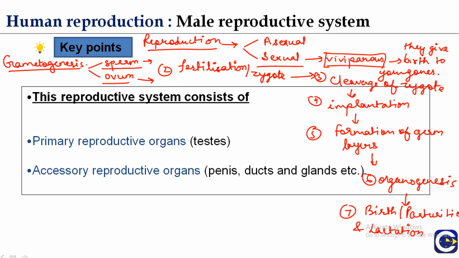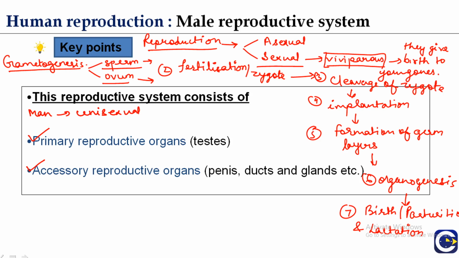The male reproductive system is comprised of primary reproductive organs and accessory reproductive organs. Man is unisexual, and we can easily differentiate a male from a female. Male visibly differs from the female in physical stature, in external genital organs, and in accessory sex characters.